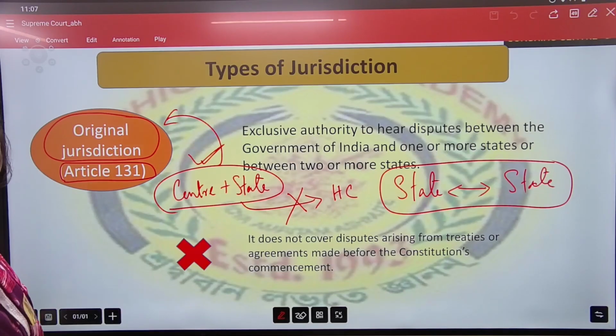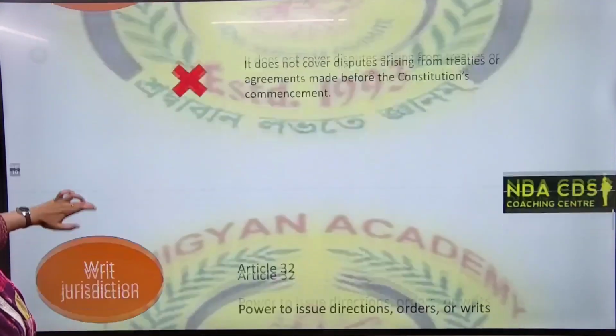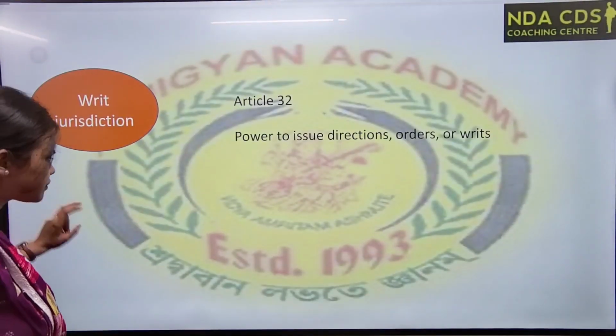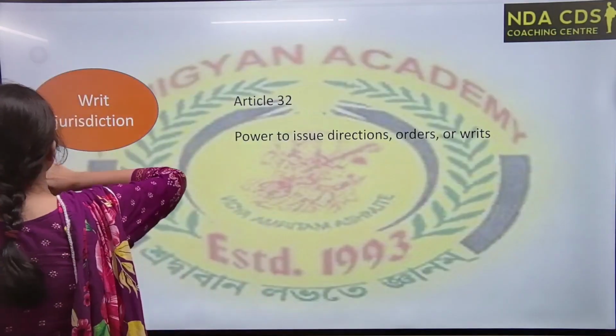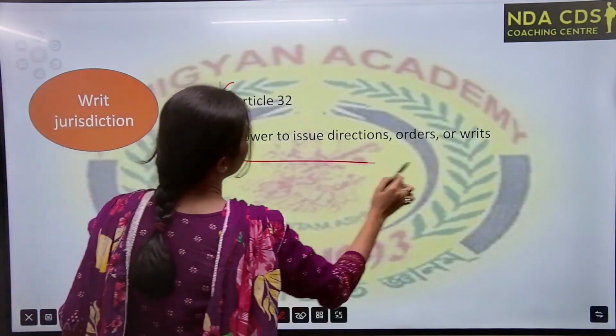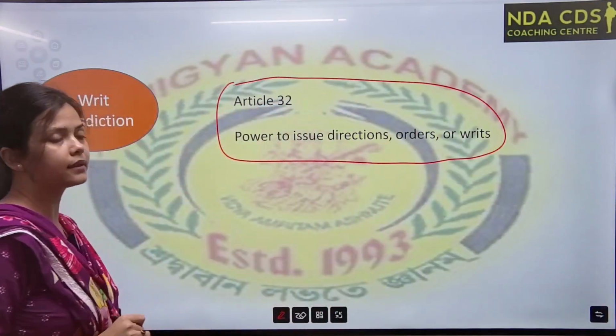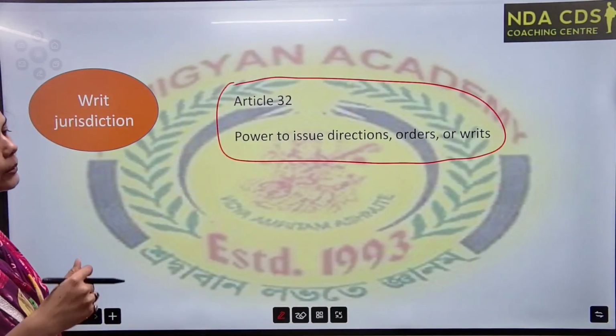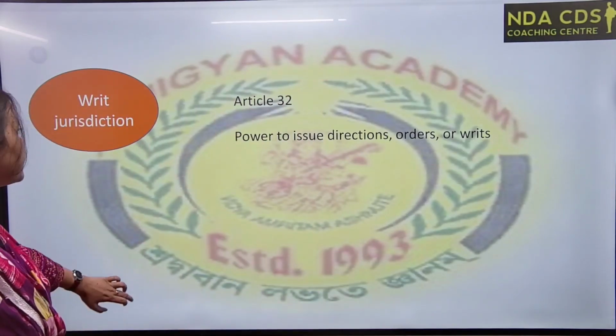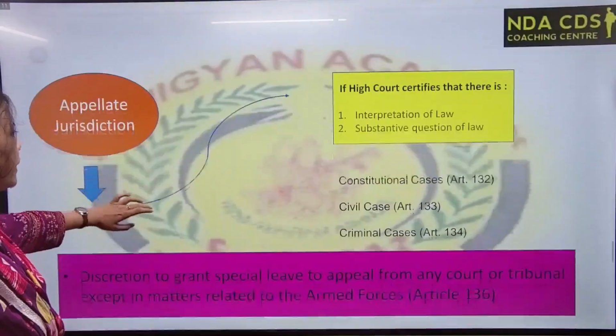Okay, then we have the next type of jurisdiction, writ jurisdiction. We have discussed this regarding the protection of fundamental rights, Article 32. Under Article 32, you can directly go to the Supreme Court if your fundamental rights got violated.